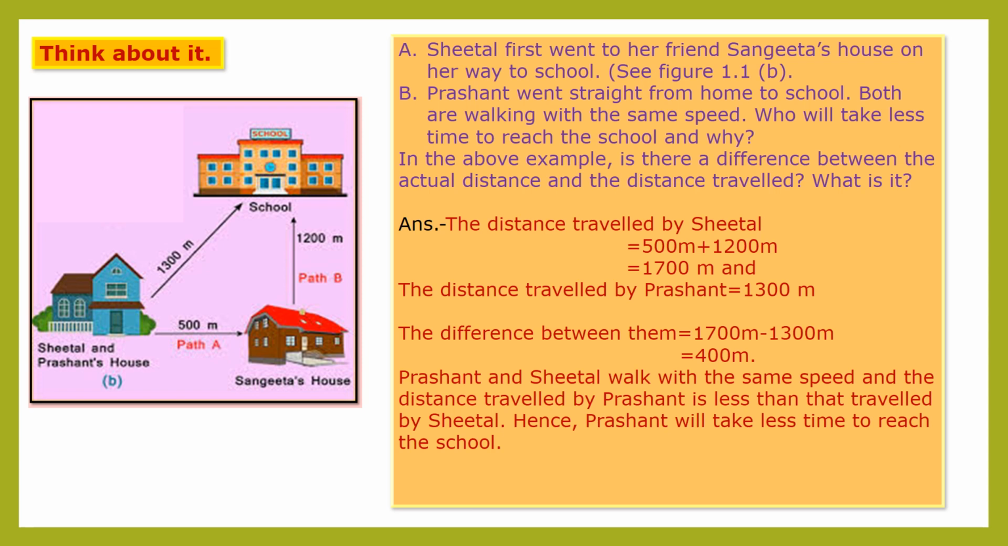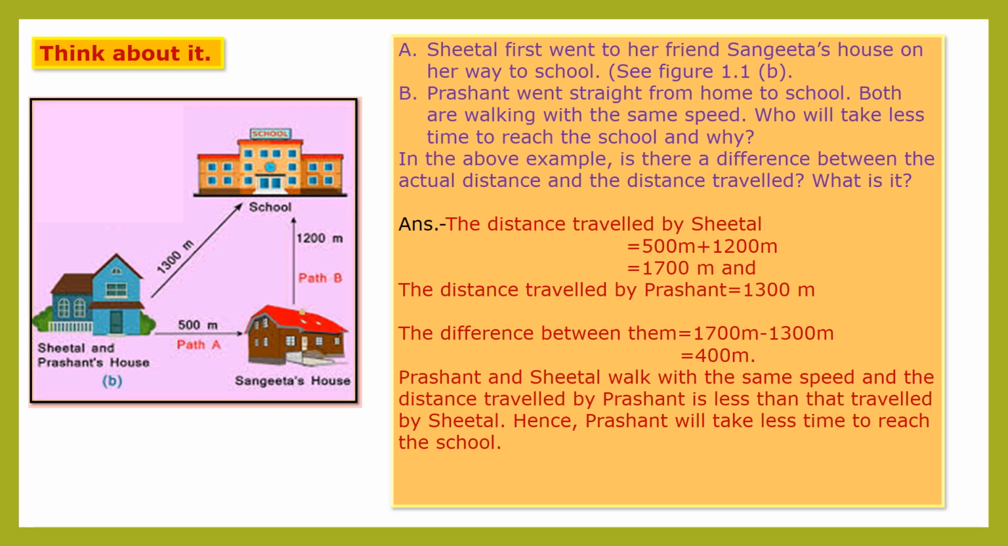Now we have to see the distance traveled by Prashant. Prashant is directly going to school, so the distance will be 1300 meter. Now we have to calculate the difference between the distance traveled by Sheetal and the distance traveled by Prashant. So the difference between them is equal to 1700 meter minus 1300 meter. It will be 400 meter.